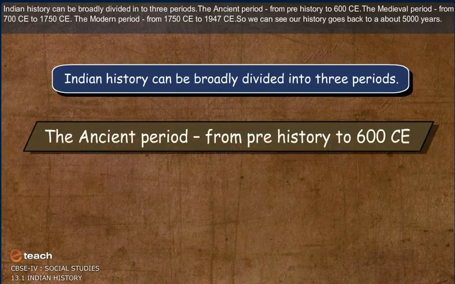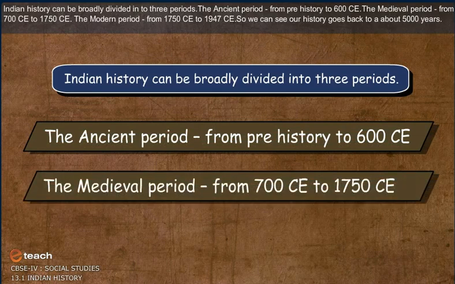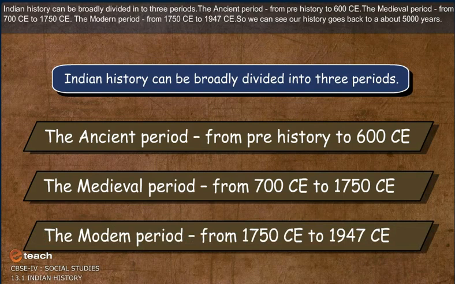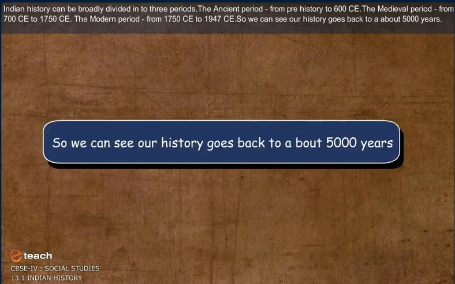The ancient period, from prehistory to 600 CE. The medieval period, from 700 CE to 1750 CE. The modern period, from 1750 CE to 1947 CE. So we can see our history goes back about 5,000 years.